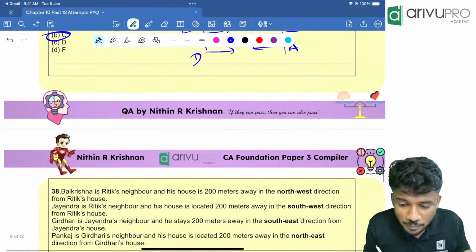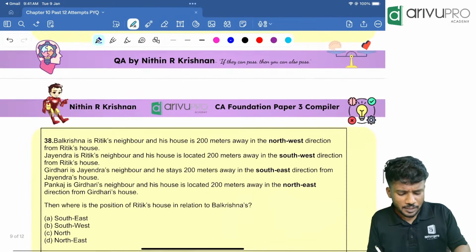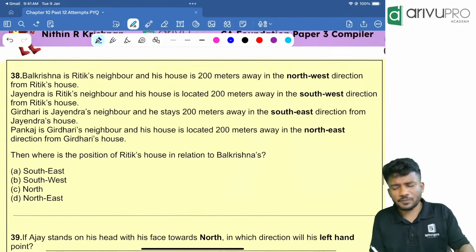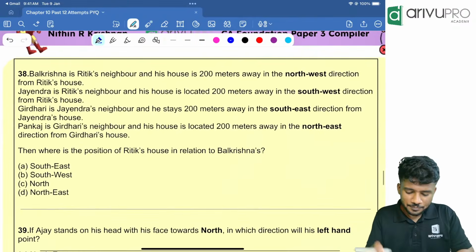So will you come to Nungambakam branch also? Yes, Deva. Yes. Last batch I didn't take. Before that I came. Yes.